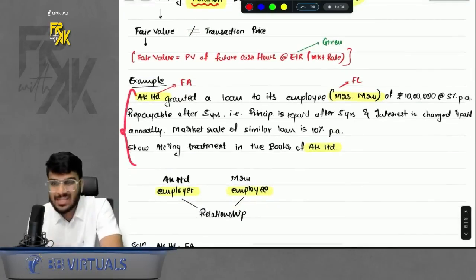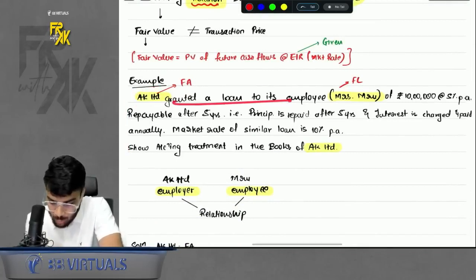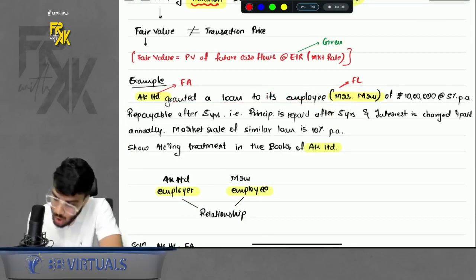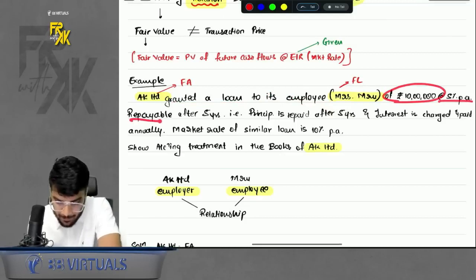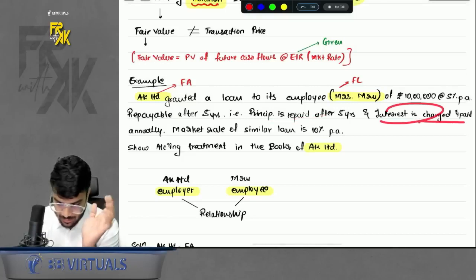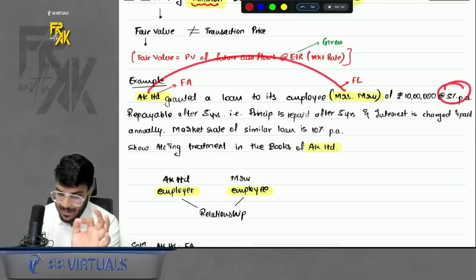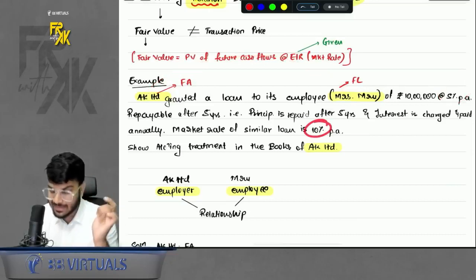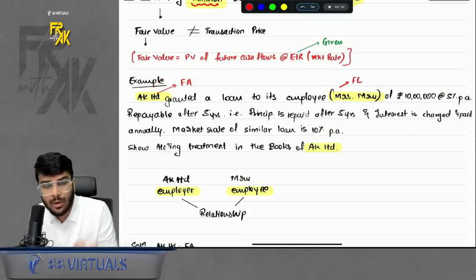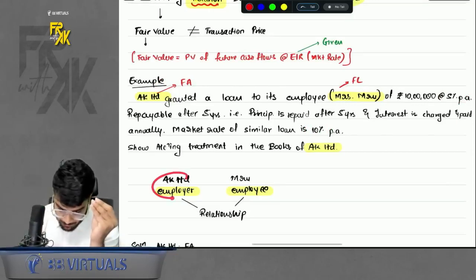Okay. Now to explain this in a better way, we took an example where I said AK Limited granted a loan to its employees, Mrs. Mru, of rupees 10 lakhs at the rate 5% repayable after 5 years. Principal is repaid after 5 years. Interest is charged and paid annually. Market rate 10%. Now, if you can see closely, I gave the loan to my employee at 5%, but in market the rate is 10%. Then why did I give the loan at a lower rate? Because there was some relationship. What was the relationship here? Employer-employee.